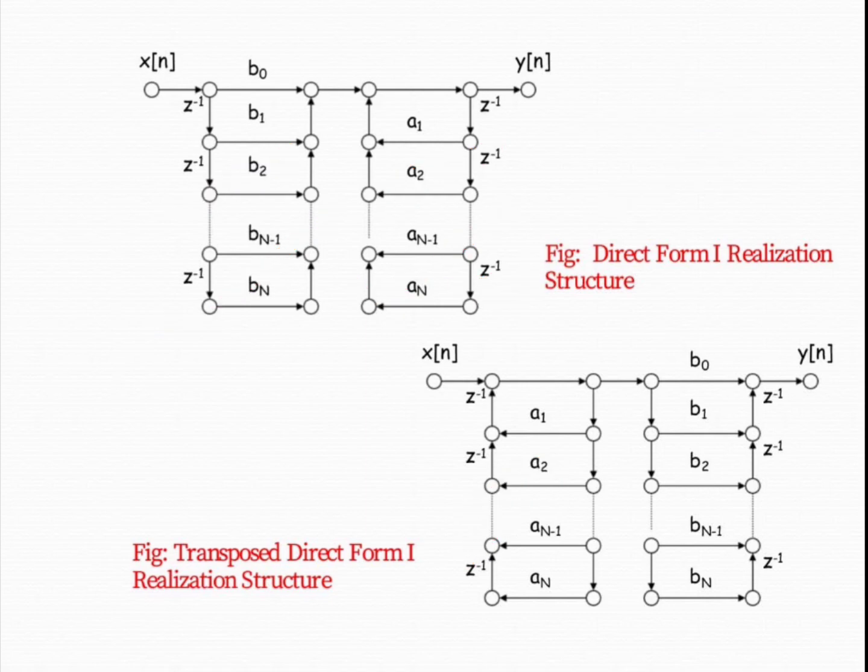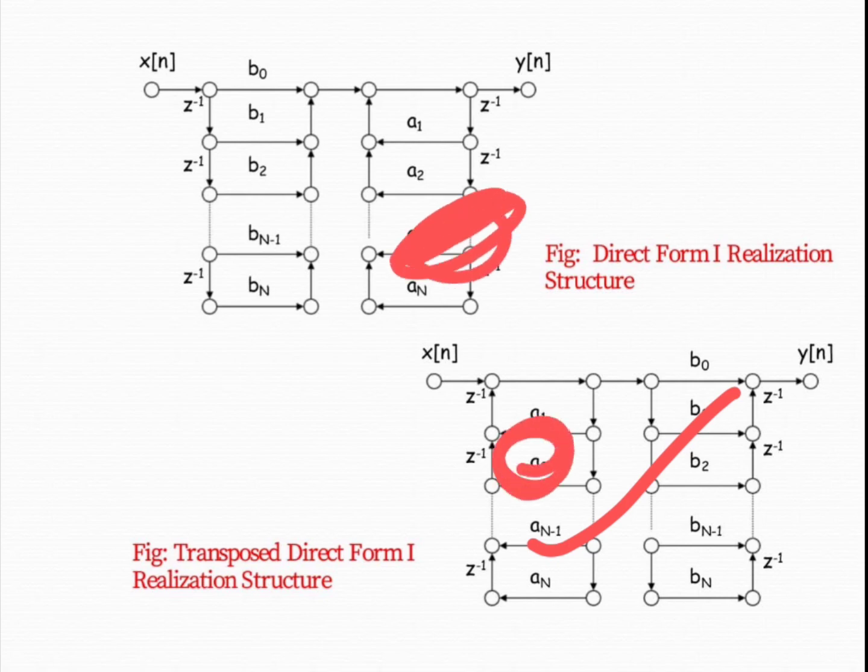Okay, in this way we can implement our direct form 1 realization in the transposed form. Because we are reversing the direction, the poles will be on the left side and the zeros will be on the right side.